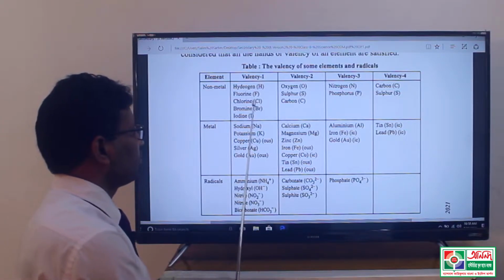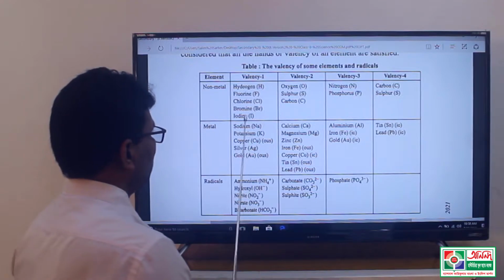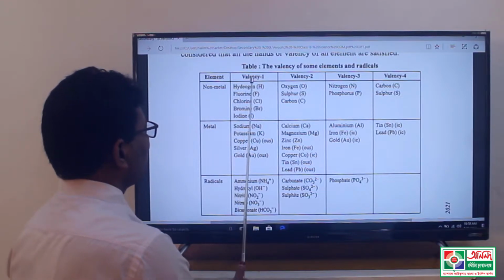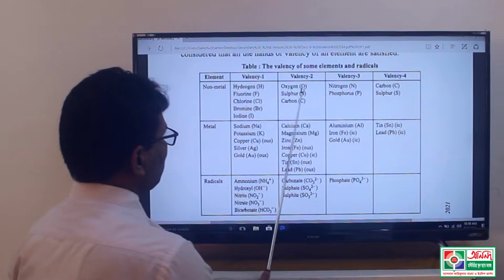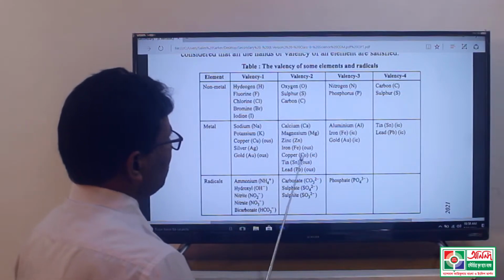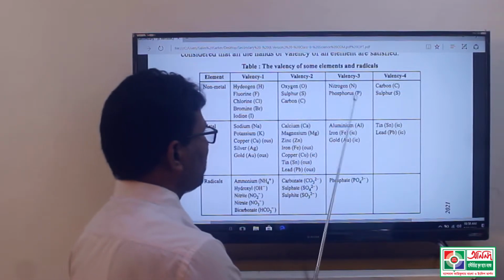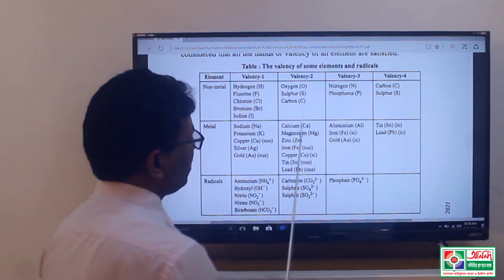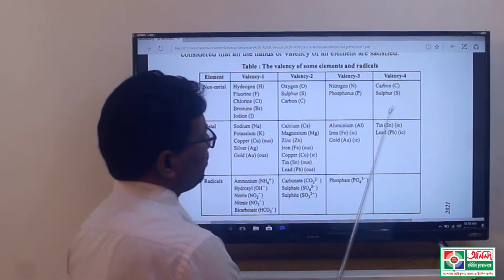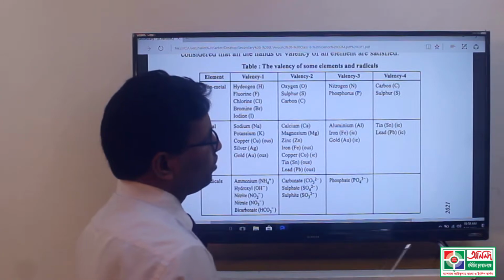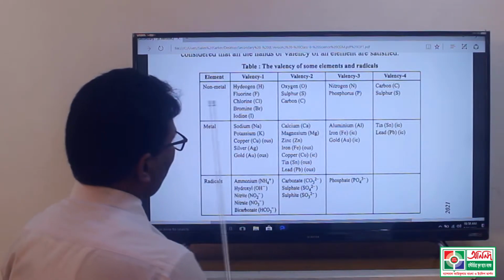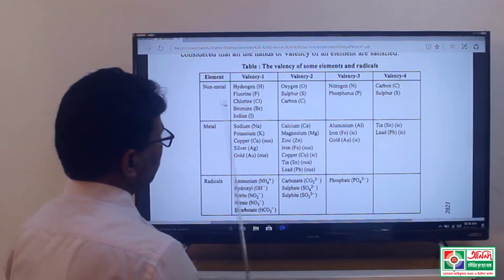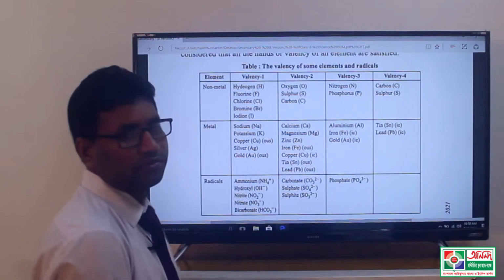Hydrogen, fluorine, chlorine, bromine, iodine are included in valency 1. Again, oxygen, sulfur, carbon are included in valency 2, as nitrogen and phosphorus are included in valency 3, and carbon and sulfur are included in valency 4. That means in this first row, all are non-metals.